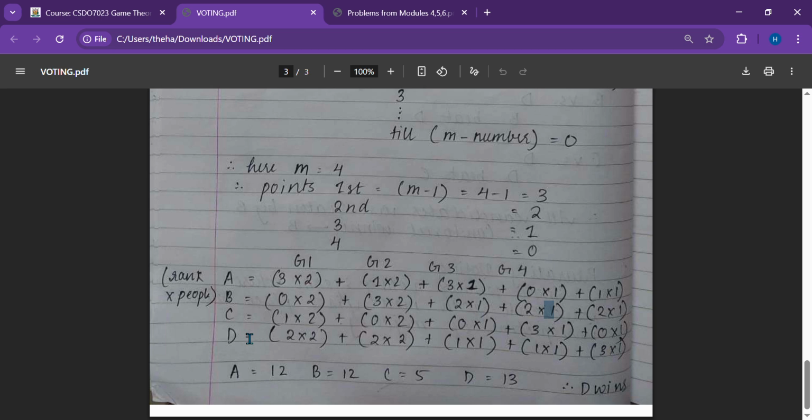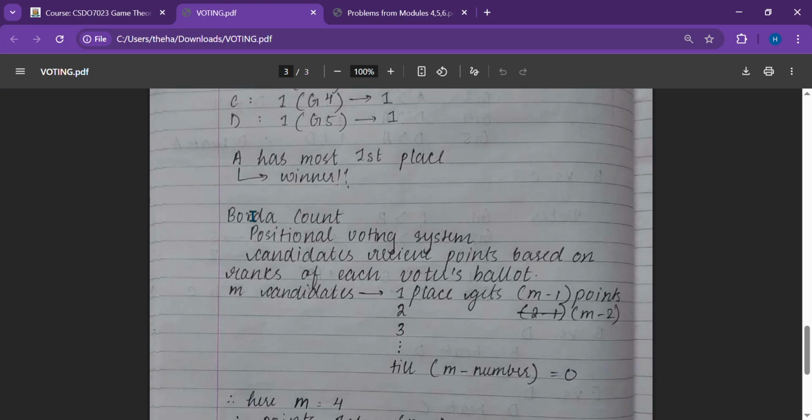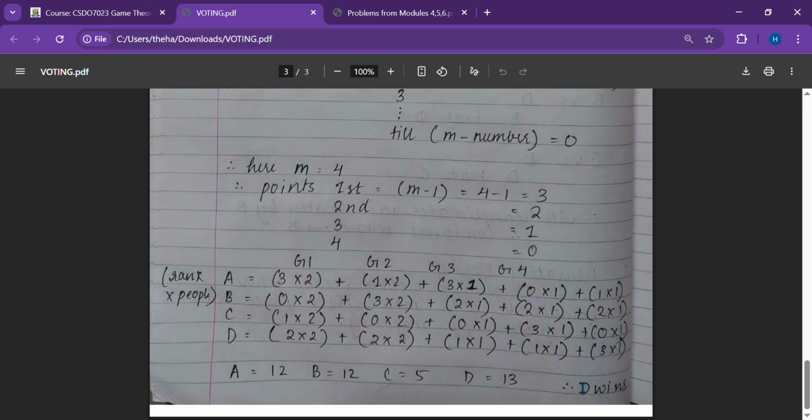Now when you calculate this for A, B, C and D, you get A equals 12, B equals 12, C equals 5 and D equals 3. Who has the highest number here? D gets the highest points. So D is the winner. By the phenomenon of Borda count, D wins this round.